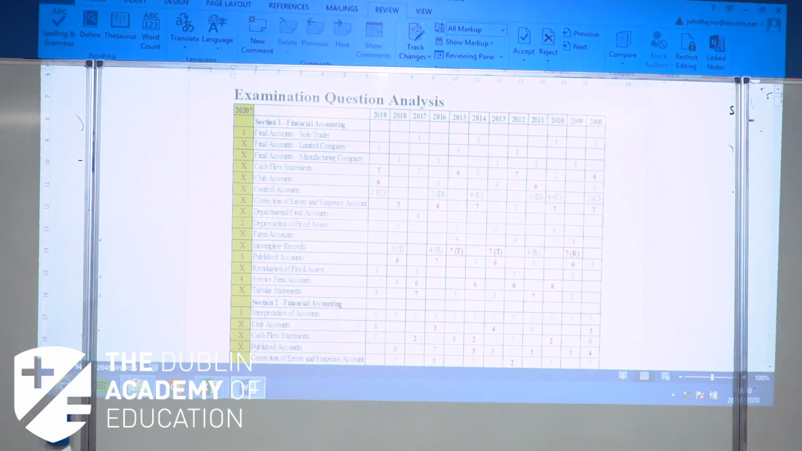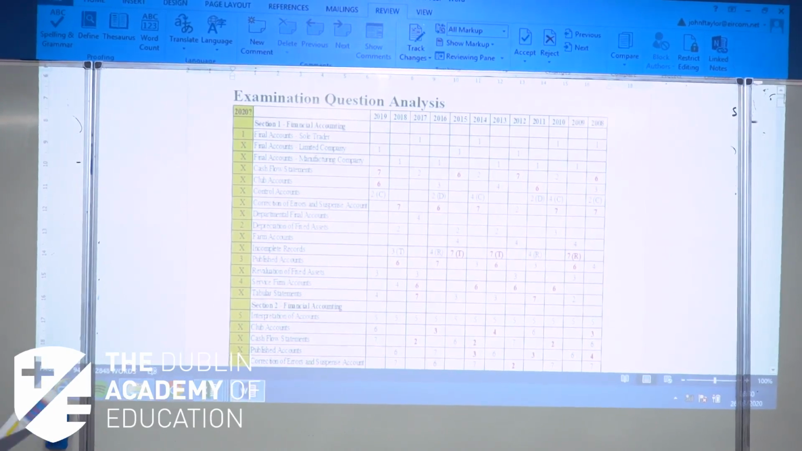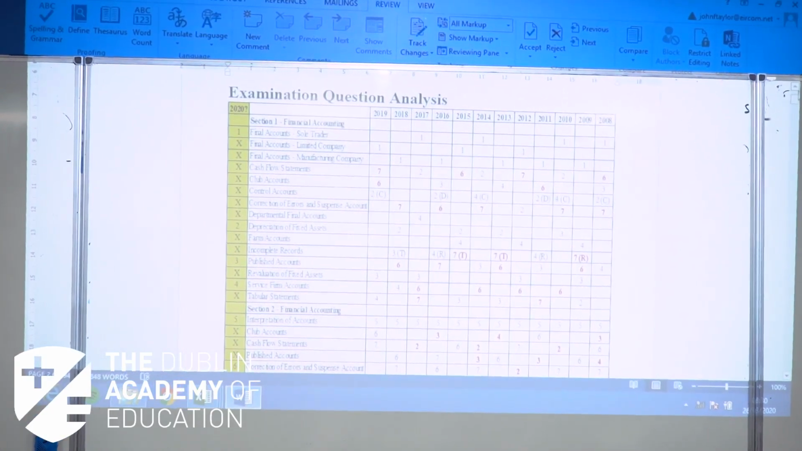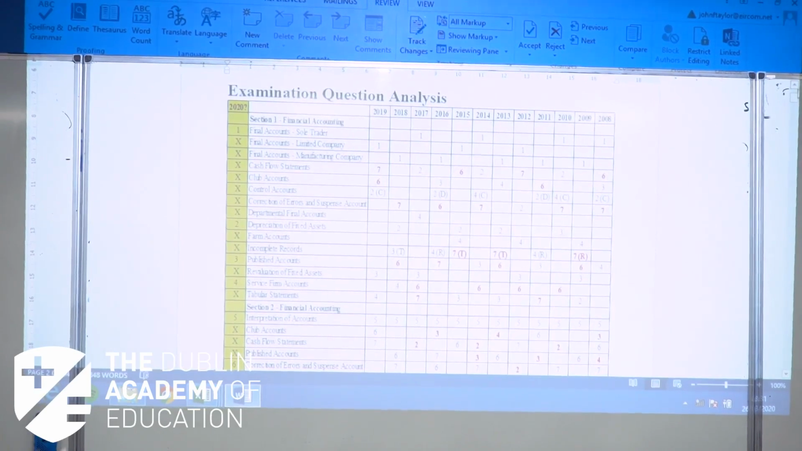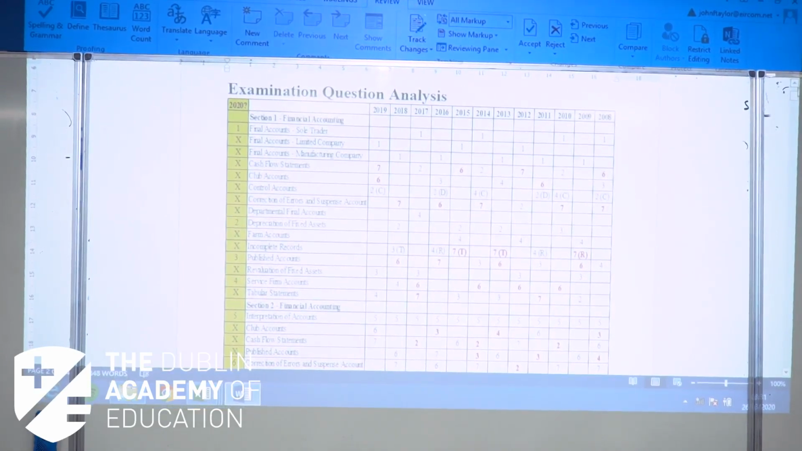Of the other questions that could be asked in section 1, I've noted there that the likely ones are depreciation, published accounts, and service firms. And farm accounts would also be in there as a possibility. So if I was limiting myself to what I'd most likely study coming up to the exam itself, I'd be looking at those 4 sections for section 1: depreciation, published accounts, service firms, and farm accounts as 60-mark questions.